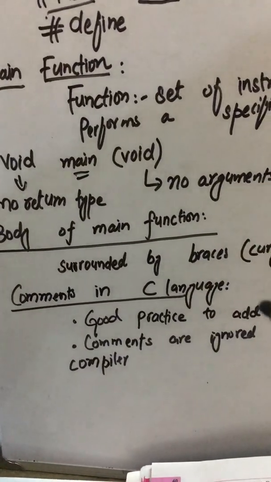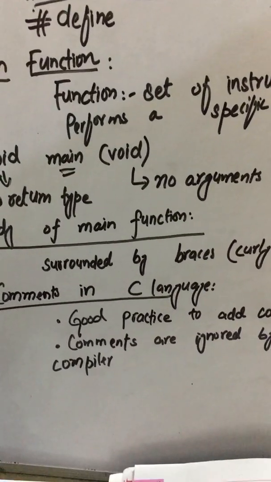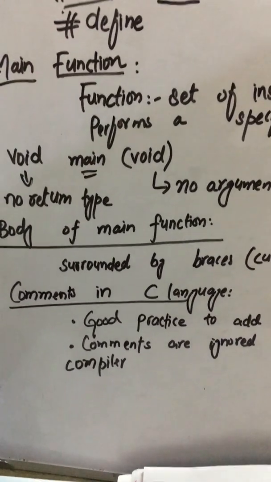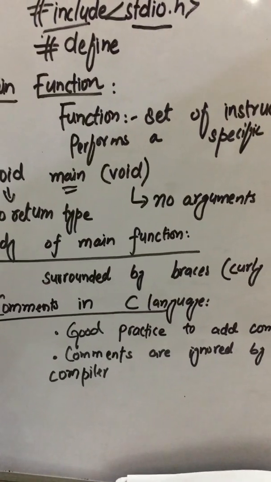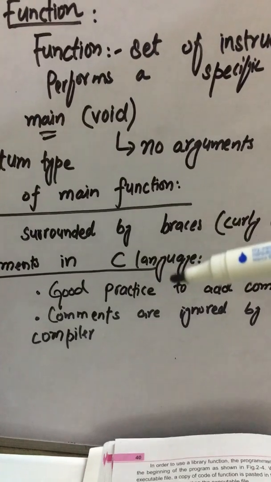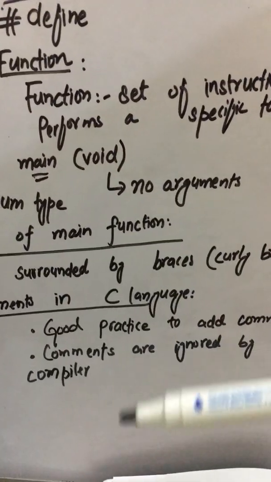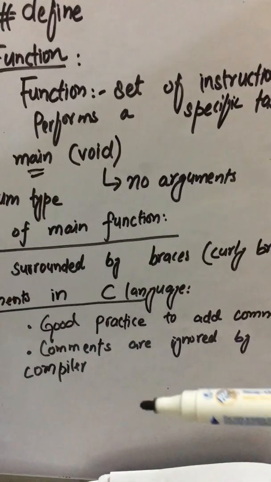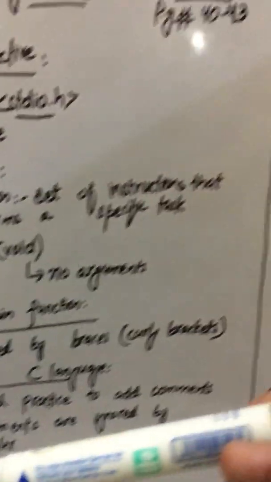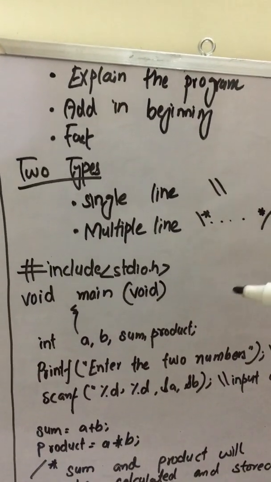Let's come to another important term in C language, which is comments. It is actually a good practice to add comments. What are comments? Comments are special instructions which are not for the compiler. Your compiler ignores those comments, but these instructions are for the user or the programmer to understand the program more easily. It actually explains what the program is intended to do.